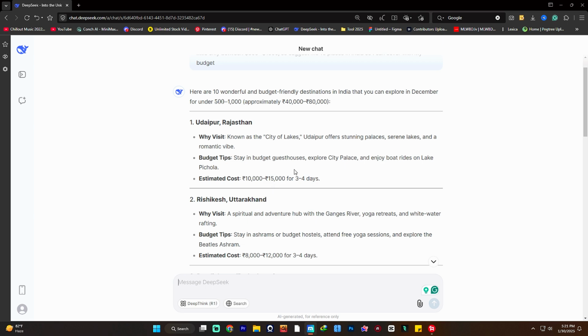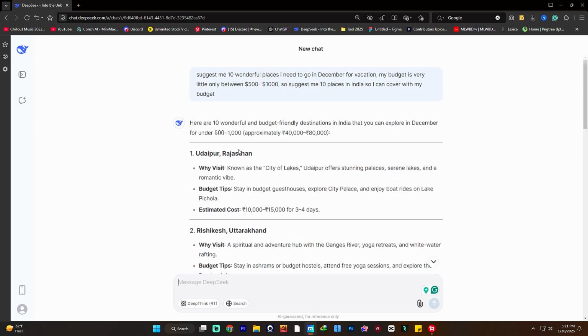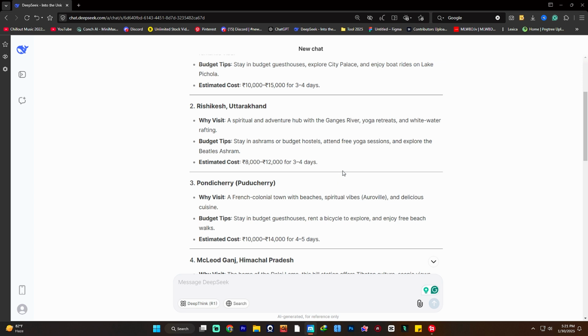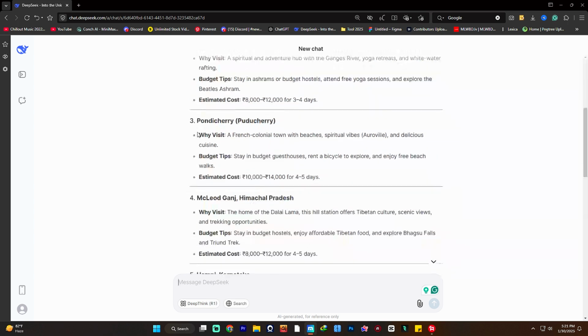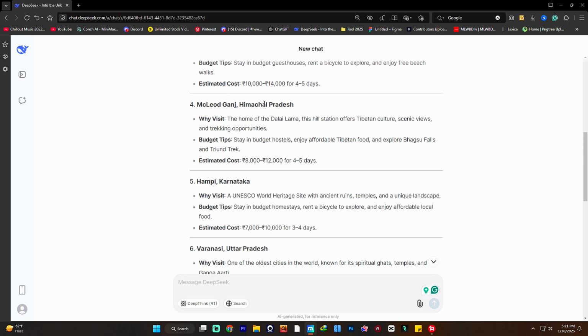So you can create your full tour package with this app. You can go to Rishikesh, and it says why visit: Rishikesh is a spiritual and adventure hub with the Ganges River, yoga retreats and white water rafting. This is wonderful. It also suggests budget tips and the estimated cost. Then Pondicherry, then McLeod Ganj, Himachal Pradesh. This is really good.